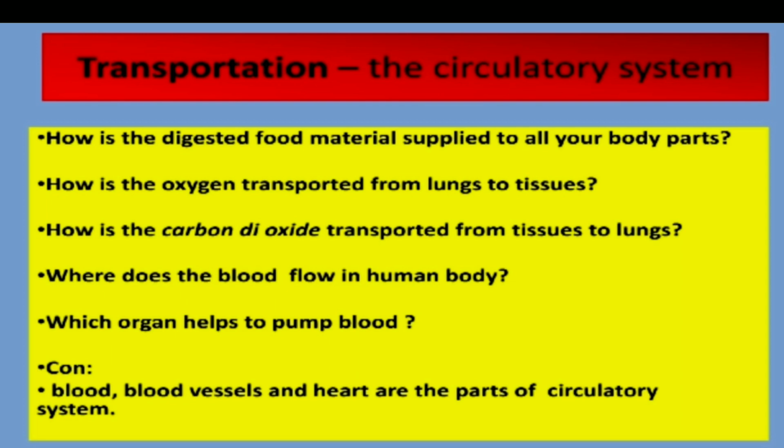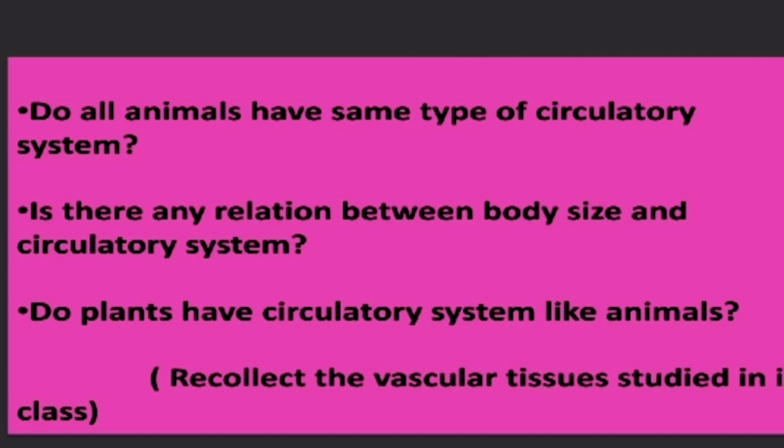Which organ helps to pump blood? Because the blood itself cannot move within the blood vessels, due to the pulsatile movements of the heart, the blood flows within the blood vessels. Okay, right. From the above questions, what is our conclusion? Blood vessels and heart are the parts of the circulatory system. Okay, right. Now we will discuss some more questions.